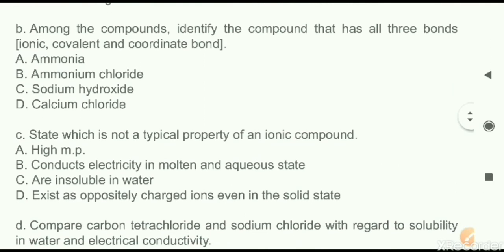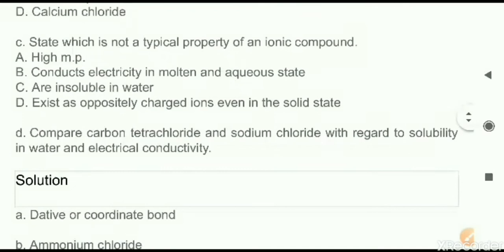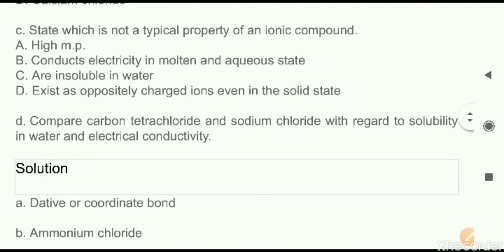B part. Among the compounds, identify the compound which has all the types of bonds. Earlier also we have seen this type of question. The answer is ammonium chloride. Already I have explained the structure. Next, state which is not a typical property of ionic compounds. Four options are given. Out of these, which one is not a property of ionic compounds?